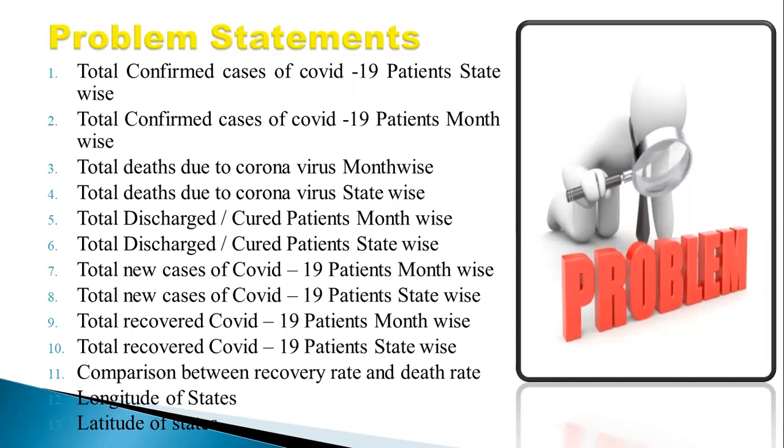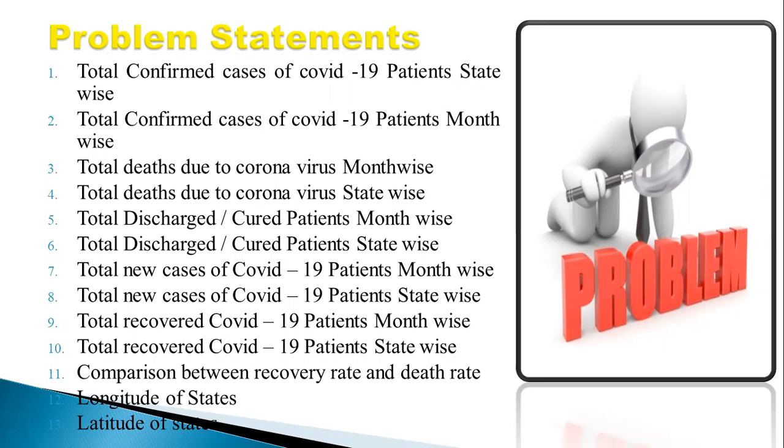These are the problem statements regarding the project. For example, total confirmed cases of COVID-19 patients state-wise and month-wise. Total deaths due to the coronavirus month-wise and state-wise. Total discharged or cured patients month-wise and state-wise.